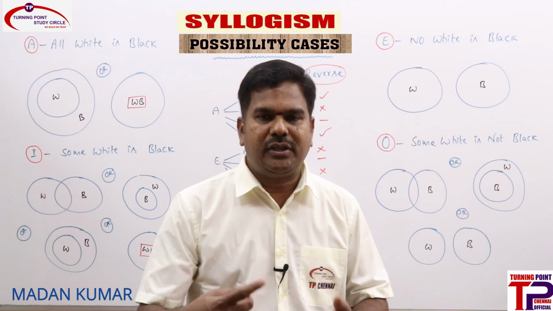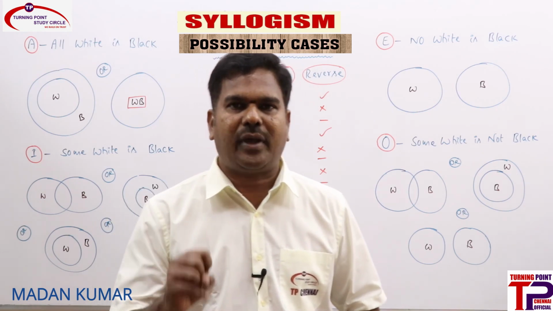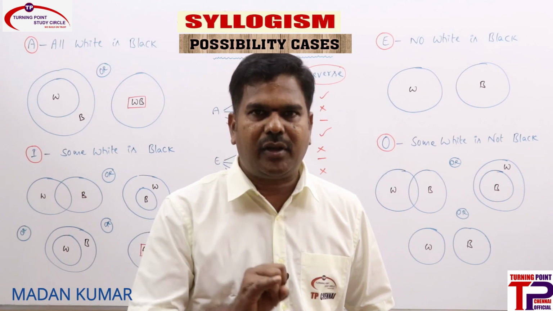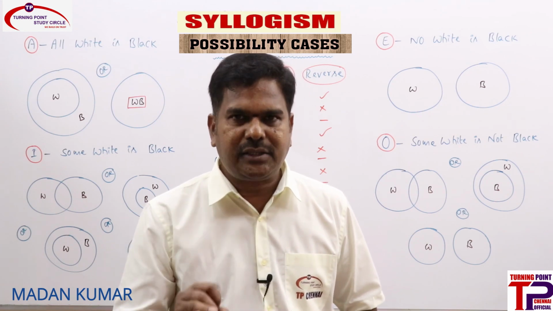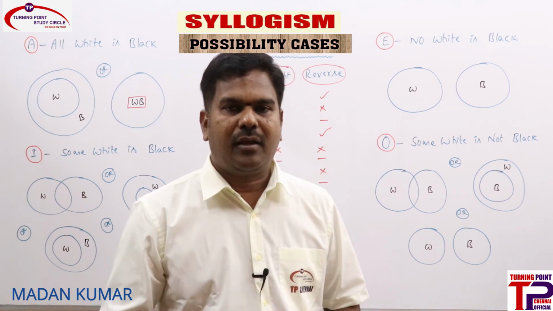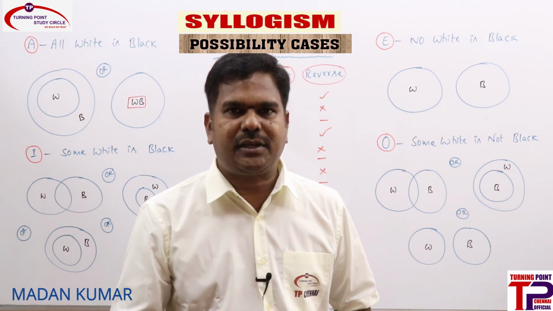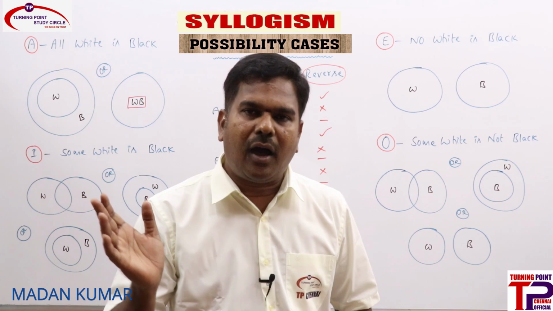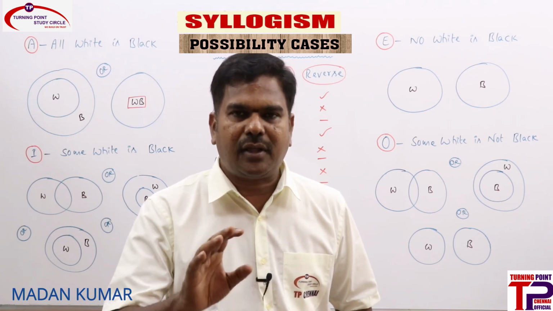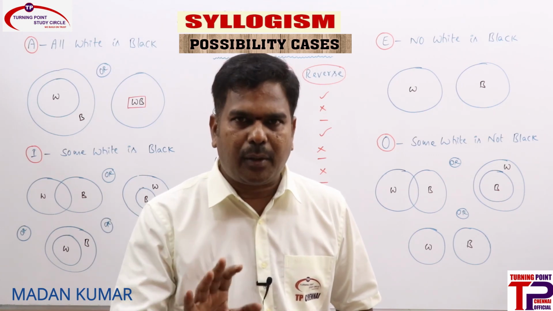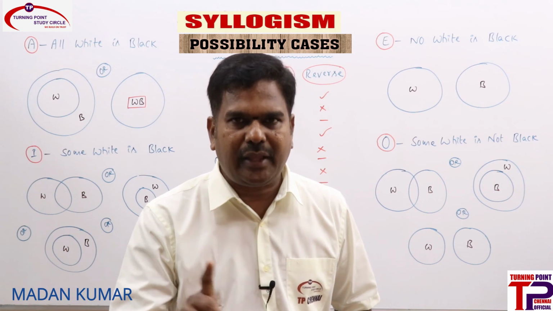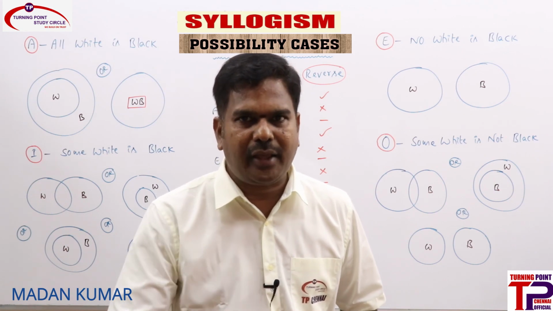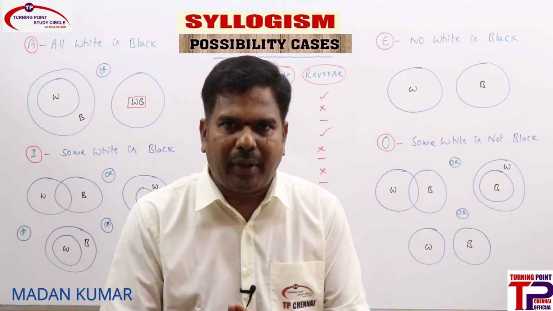Can we just revise what are all the possibilities? For A: A reverse, O reverse. For I: A straight, A reverse, O straight, O reverse. For E statement, no possibilities. For O statement, except A straight, and of course O straight, since a direct statement won't be considered, all other possibilities are true. Are you clear? Everybody is clear now with the possibilities.